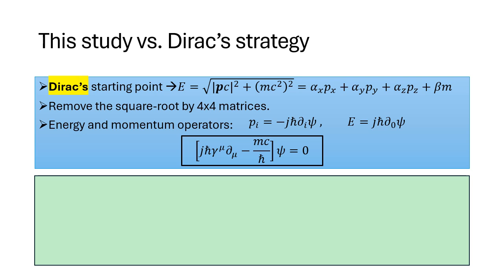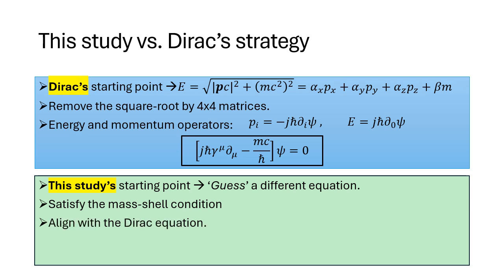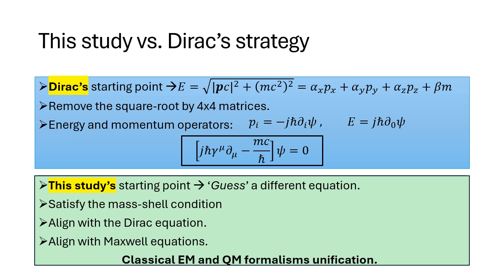In this study, we will construct an upgraded version of the Dirac equation. But our starting point will be to guess a different equation. We will ensure this equation satisfies the mass shell condition by applying the de Broglie hypothesis. Then, we will verify that the equation set also satisfies the Dirac equation. And lastly, we will see that the equation set satisfies Maxwell's equations. If we succeed, we will have discovered a unified formalism that connects Maxwell's and Dirac's equations, creating a bridge between quantum mechanics and electromagnetism.